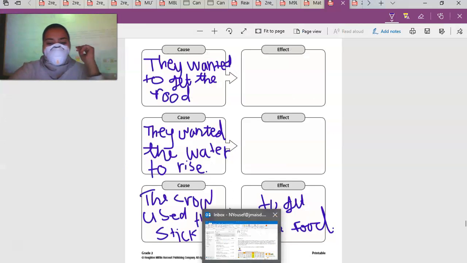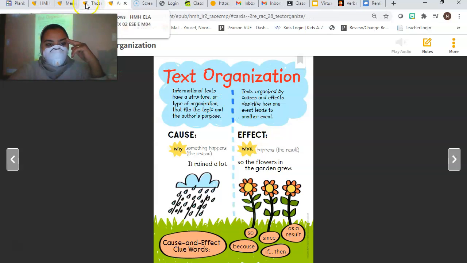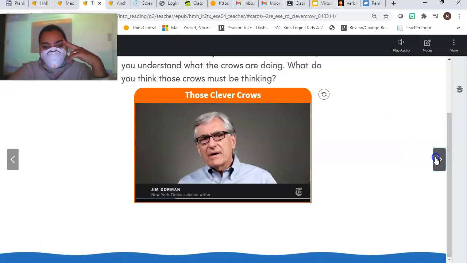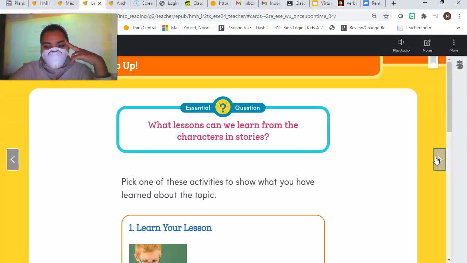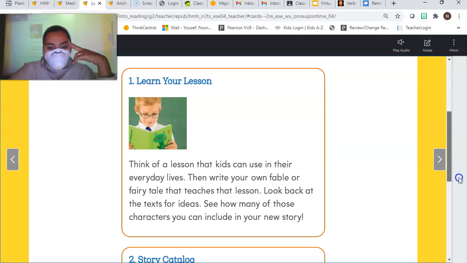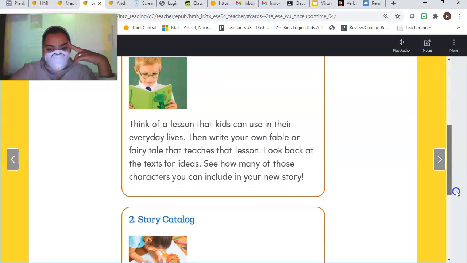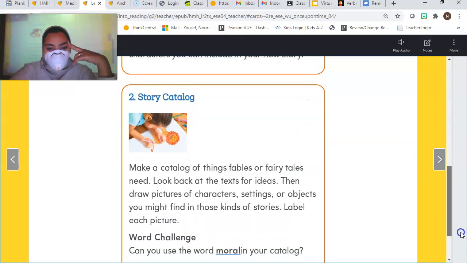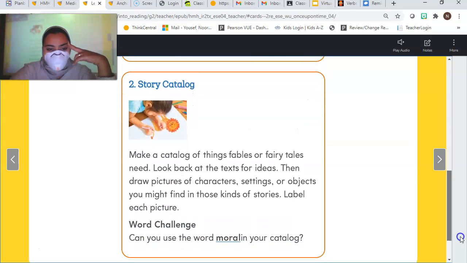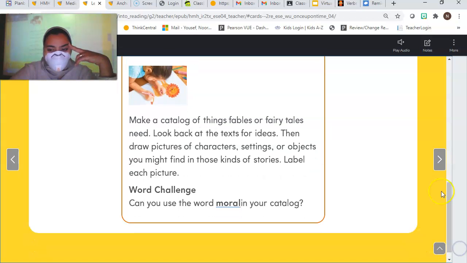Awesome. Okay, so now that we're done with that part of the lesson, let's keep going and see if there's anything else they want. What lessons can we learn from the characters in the story? Think of a lesson that the kids can use in their everyday lives. Then write your own fable or fairy tale that teaches that lesson. Or make a catalog of things, fables, or fairy tales. Look back at the text for ideas. Okay, yeah, we're not doing that.